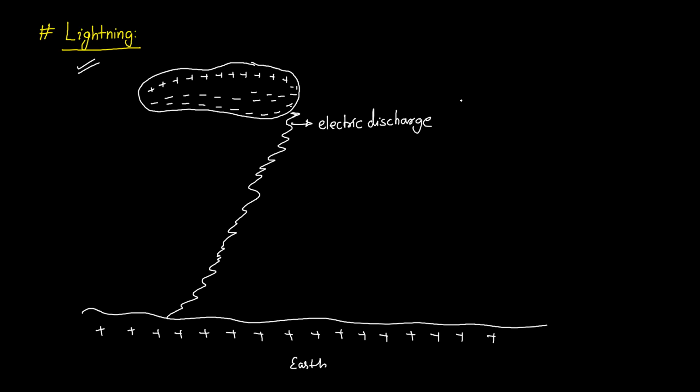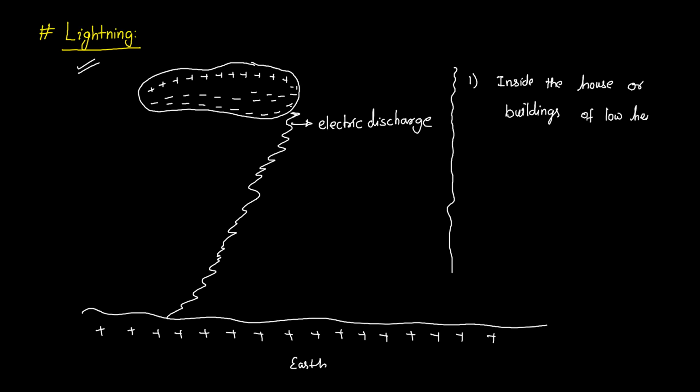So what are the safe places where we can stay during lightning? Always, whenever lightning takes place, you should stay inside the house, or in buildings of low height.